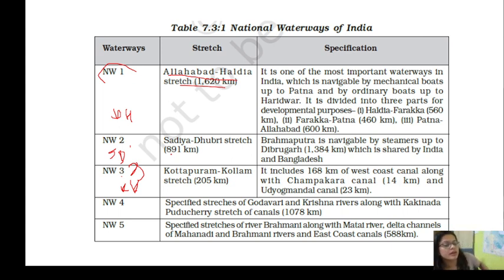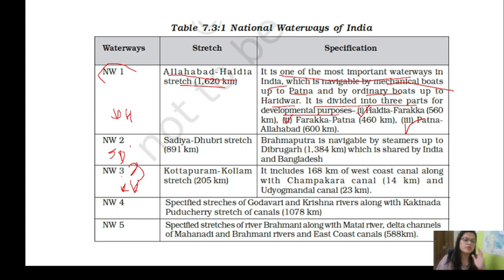Let's come to national waterways once again. Number 1, Allahabad to Haldia, the longest one, 1620 km. It is the most important waterway of India, navigable by mechanical boats up to Patna and by ordinary boats up to Haridwar. It is divided into 3 parts for development purposes: Haldia to Farakka 560 km, Farakka to Patna, and then Patna to Allahabad.